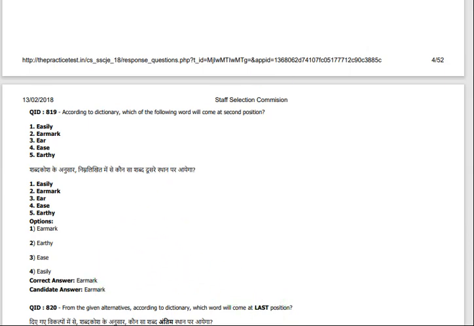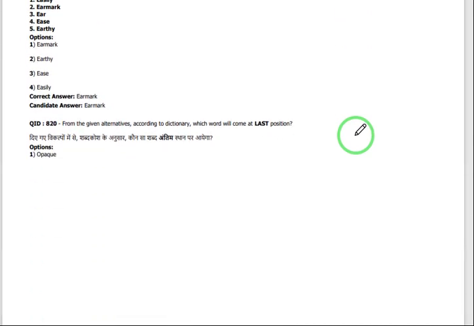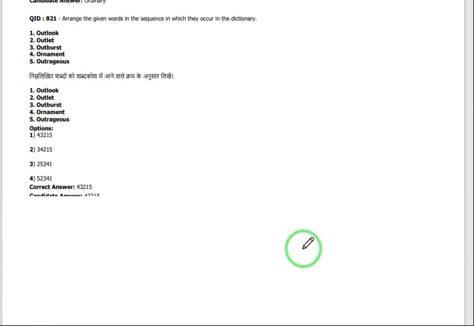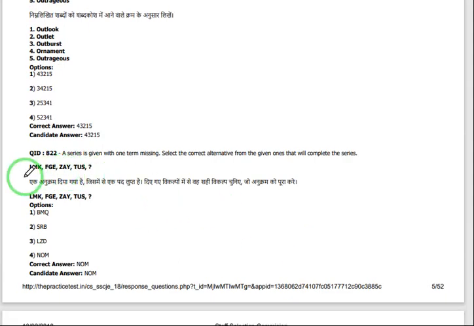And the next question is also the same dictionary type. Based on the dictionary order, you have to write which one comes in the last position from the given alternatives. According to the dictionary, which word will come at the last position. There are given words and the sequence in which they occur in the dictionary. Very easy questions, most of them. So like that you have to answer. And next, some series is given, and after that you have to choose which letter will come.